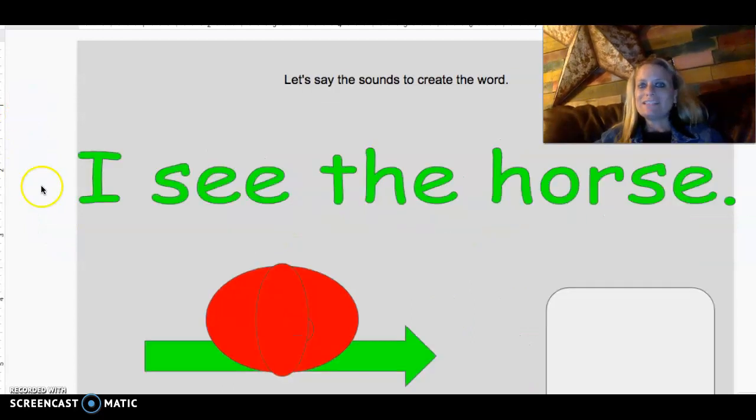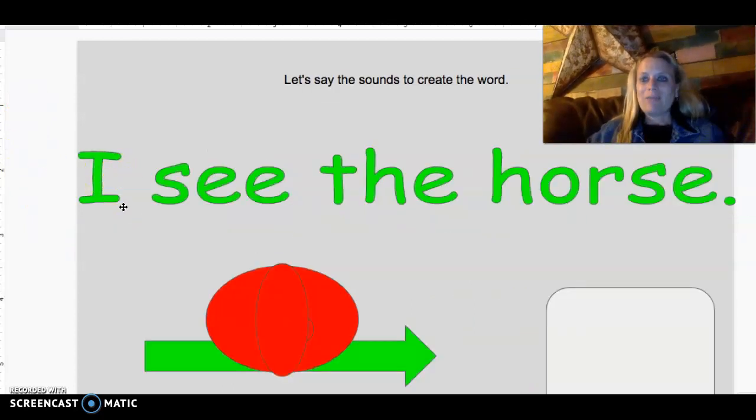Listen to my sentence and tell me how many words you hear. I see the horse. How many words do you hear? I see the horse. There are 4 words in that sentence.